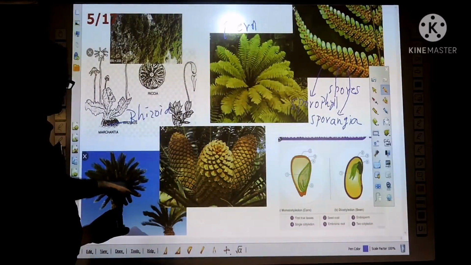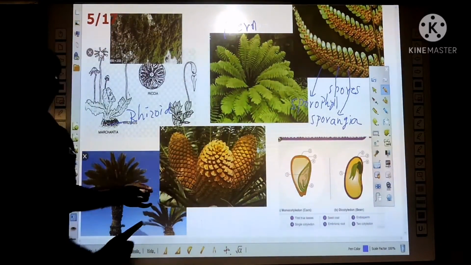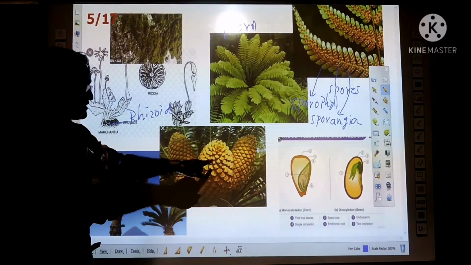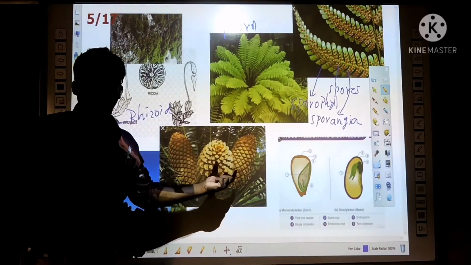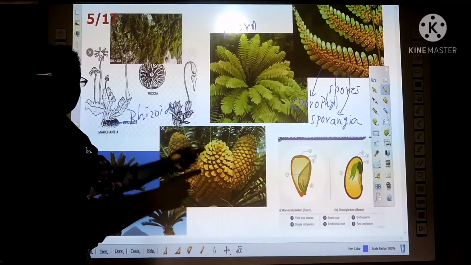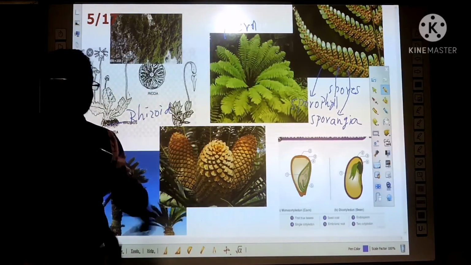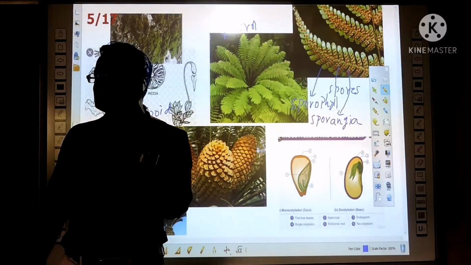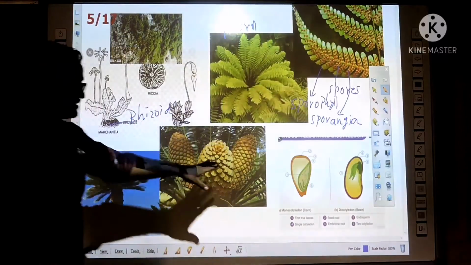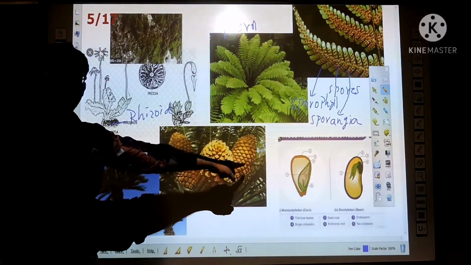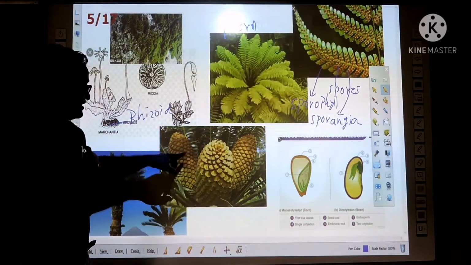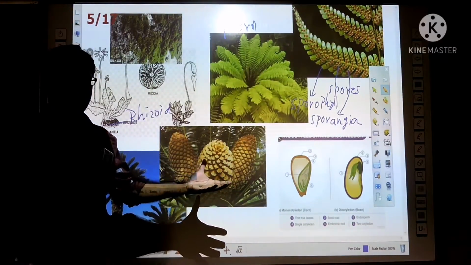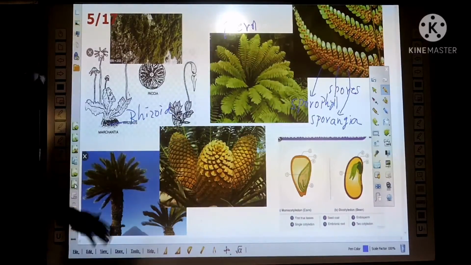Yeah. So this is the gymnosperm plant, the cycas. So there is no fruit wall around the seed. Seeds are naked. Seeds are exposed. For example, if you see the mango or pomegranate, seeds are present inside, but here the seeds are exposed out. These are also seeds exposed out. Naked seeds. These plants are called gymnosperms.